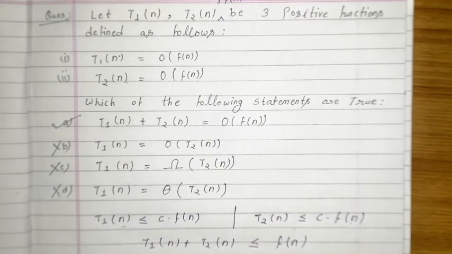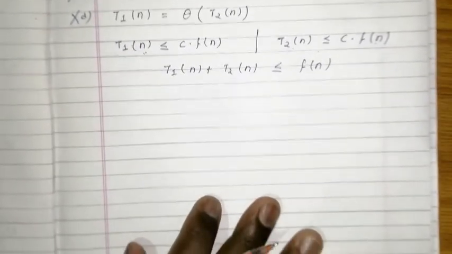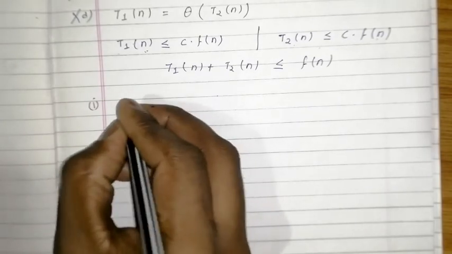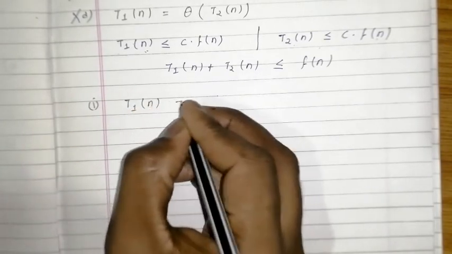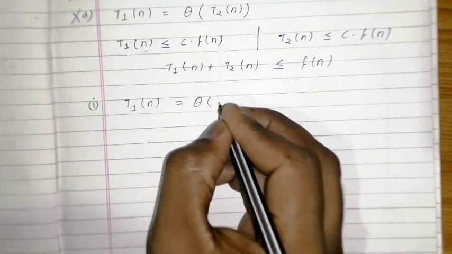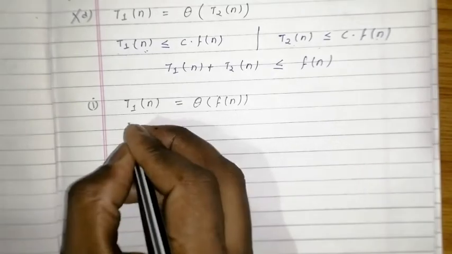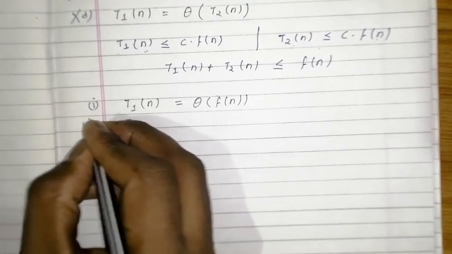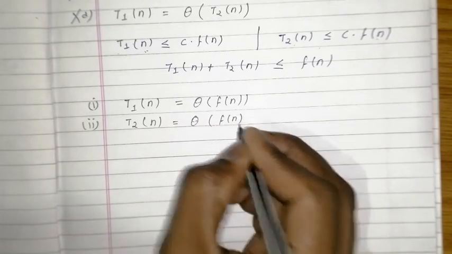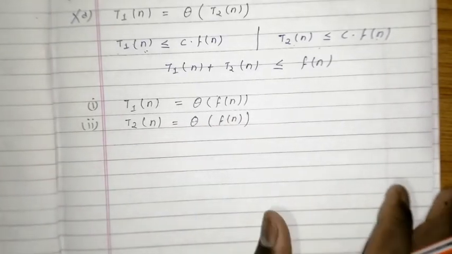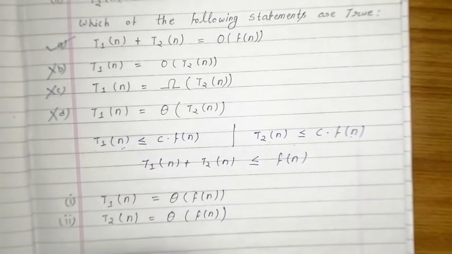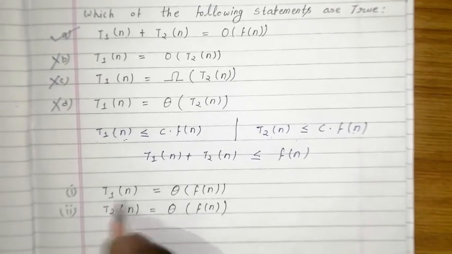Okay. Now see, in the same example, suppose the parts are given like that: T1(n) is equal to, now it is not big O, suppose theta of f(n), and suppose the second part is T2(n) is equal to theta of f(n). They are given like that. So now you have to check which of the following statements are true, from the same question. So first you find the relationship from these two parts.